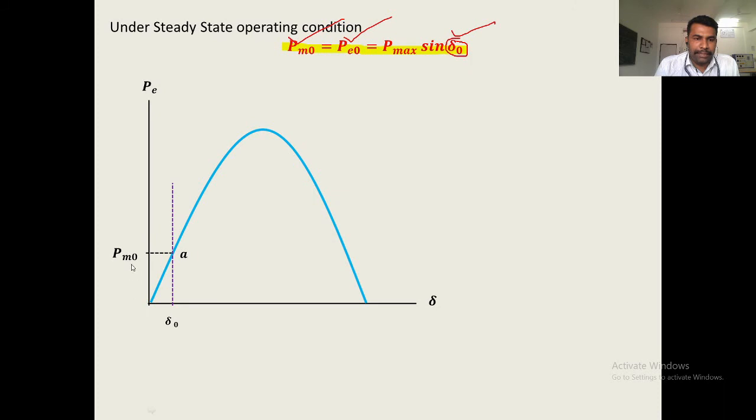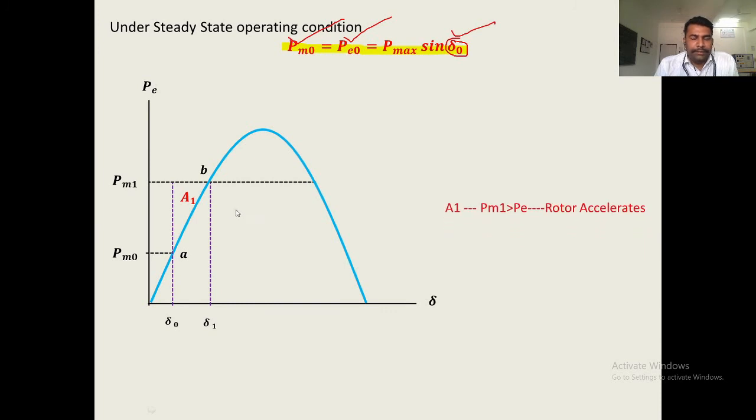Now, the mechanical power is increased from P_m0 up to P_m1. During this increase, the rotor will start accelerating, because mechanical power P_m1 is greater than electrical power P_e. So the rotor accelerates, and the power angle starts increasing from delta 0 to delta 1. The new operating point will be B. During this change, the area covered is A1, which is called the accelerating area.